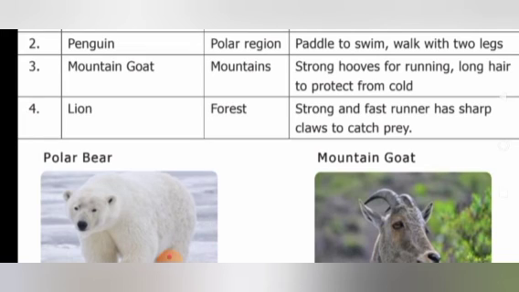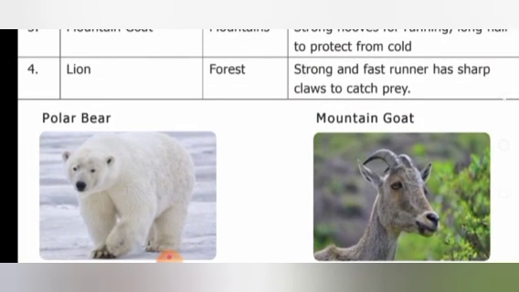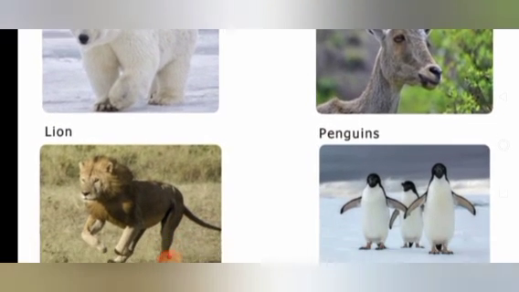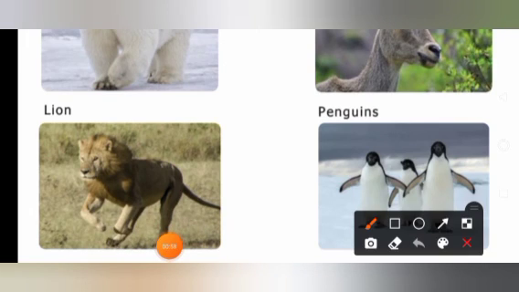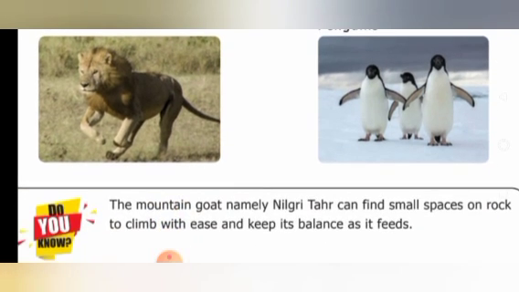and they also have long hair all over their body to protect them from the cold. The next animal is the lion. The lion lives in the forest, we know that. Also, the lion is a strong and fast runner and has sharp claws to catch prey. So how do they catch prey? With the help of their legs, isn't it? They have sharp claws, and with these sharp claws they catch their prey. Is it clear, children? So these are the adaptive features of some of the animals.